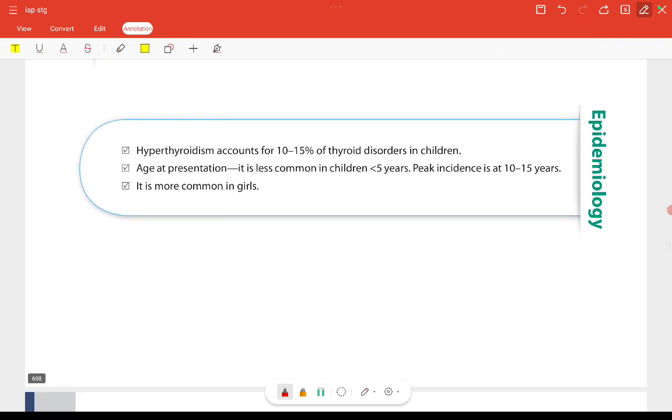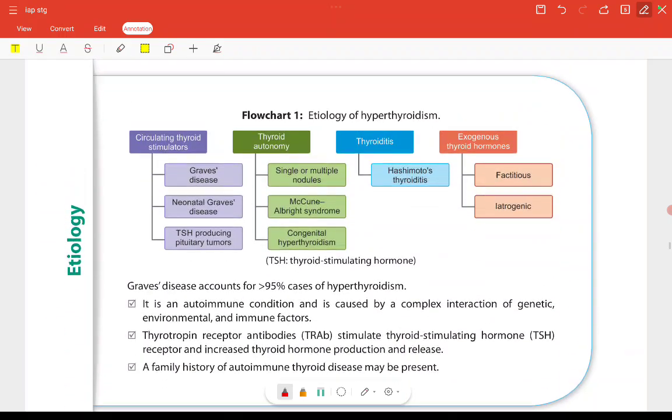Now, hyperthyroidism accounts for 10 to 15% of the thyroid disorders in children. Age at presentation: it is less common in children less than 5 years, and peak incidence is at 10 to 15 years of age. It is more common in girls.